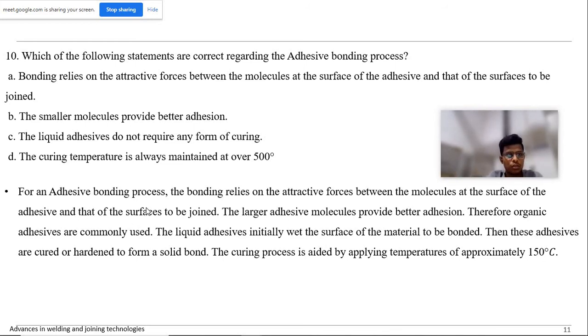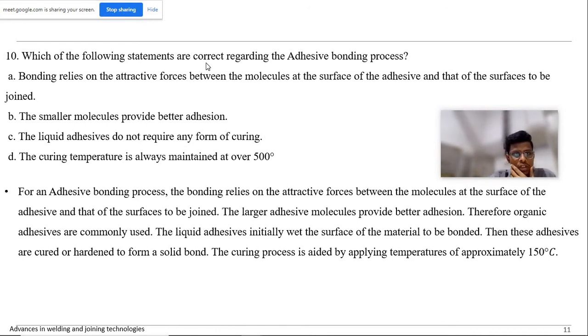What is given is that the bonding relies on the attractive forces between the molecules of the adhesive and the surface to be joined. Yeah, that is given. Generally, with larger adhesive there will be more surface area, so more joining will be happening.